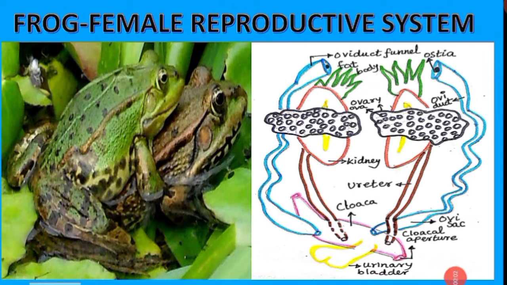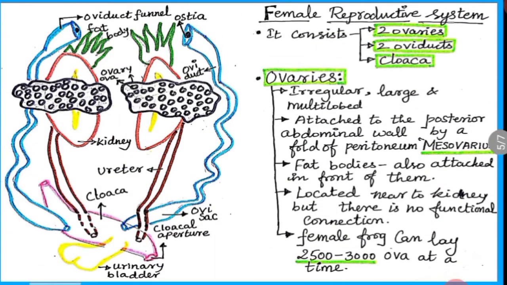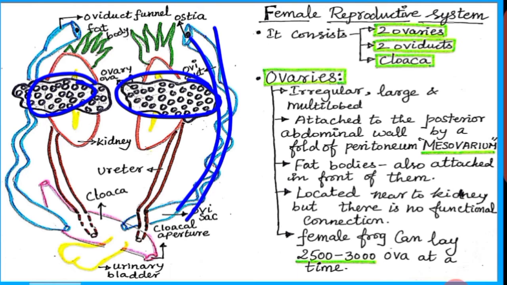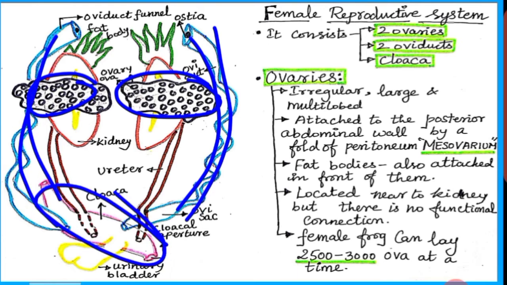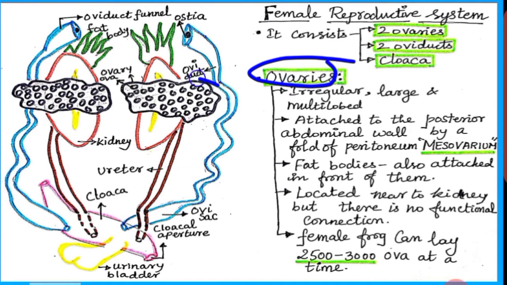Hi children, in this video we are going to discuss the frog female reproductive system. The female reproductive system of frog consists of 2 ovaries, 2 oviducts and cloaca. Let's start with ovaries.